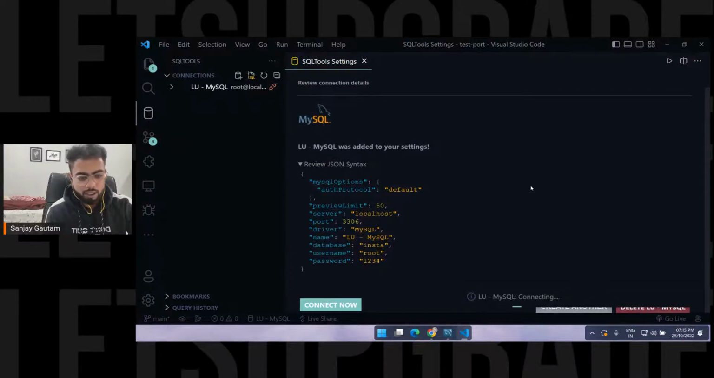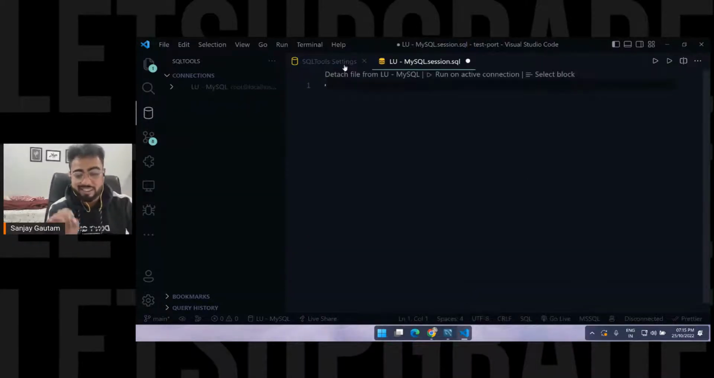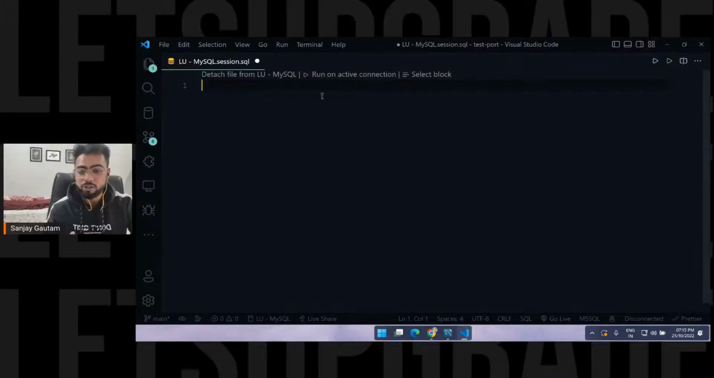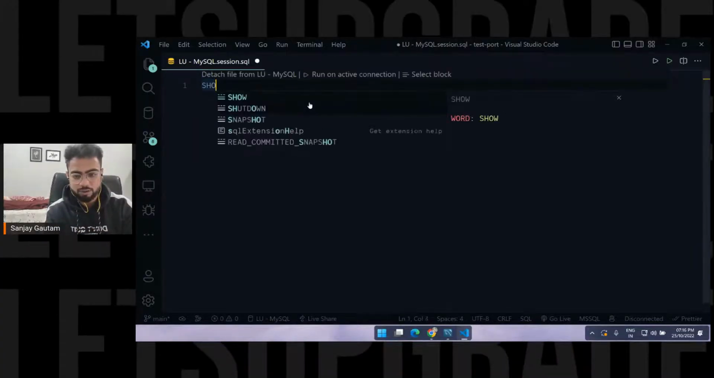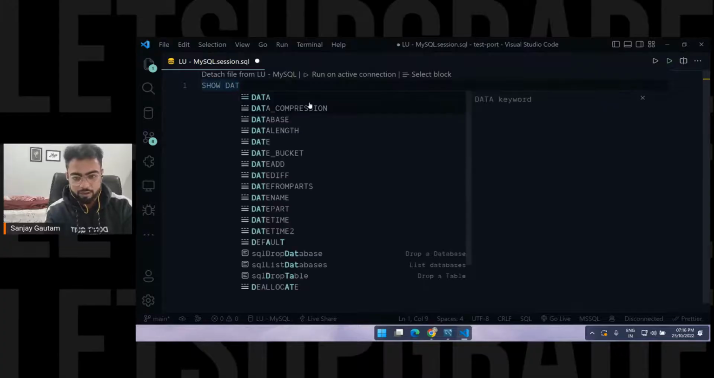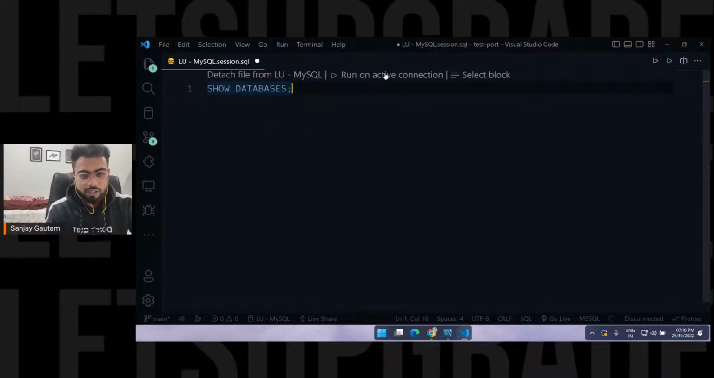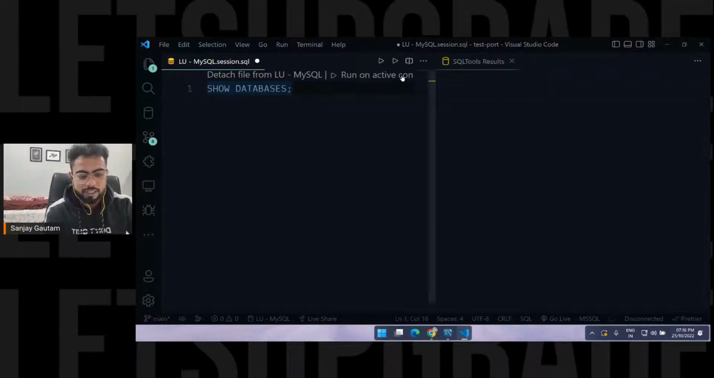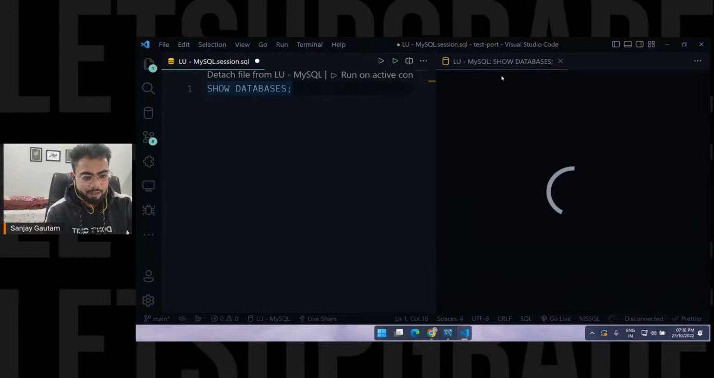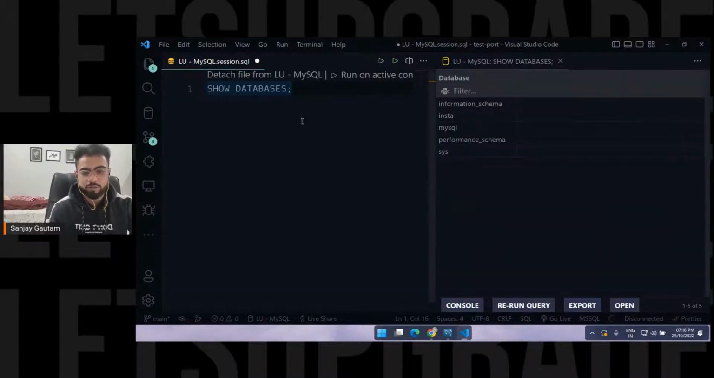We are connected. So why am I going to use this now? See how easy it is to write the code here. Now I can write all of my queries here, and I can also save them. Let's suppose I just want to show the databases. So just type show databases and put a semicolon, and you will get this option, run on active connection. Just click here and see, I'm getting all of my databases here. Okay, so that's why it's very easy.